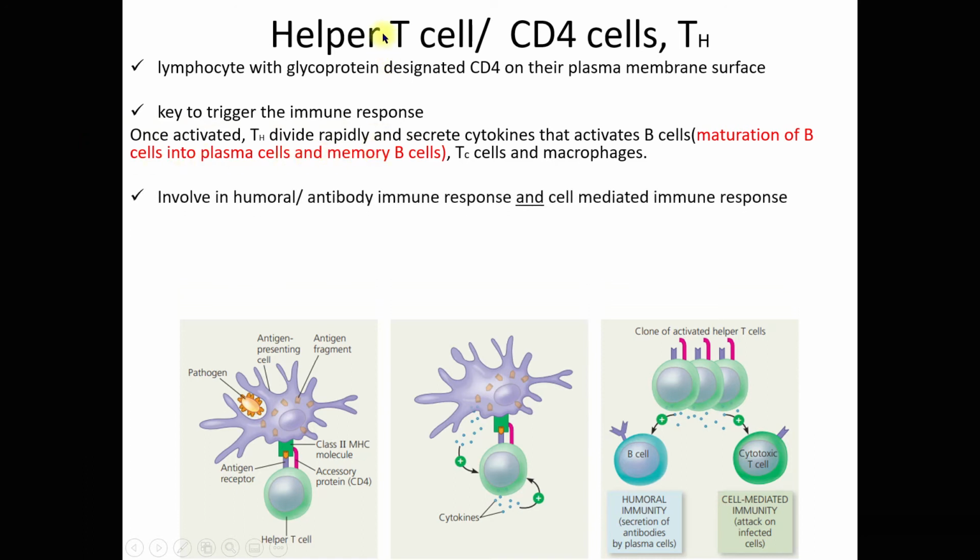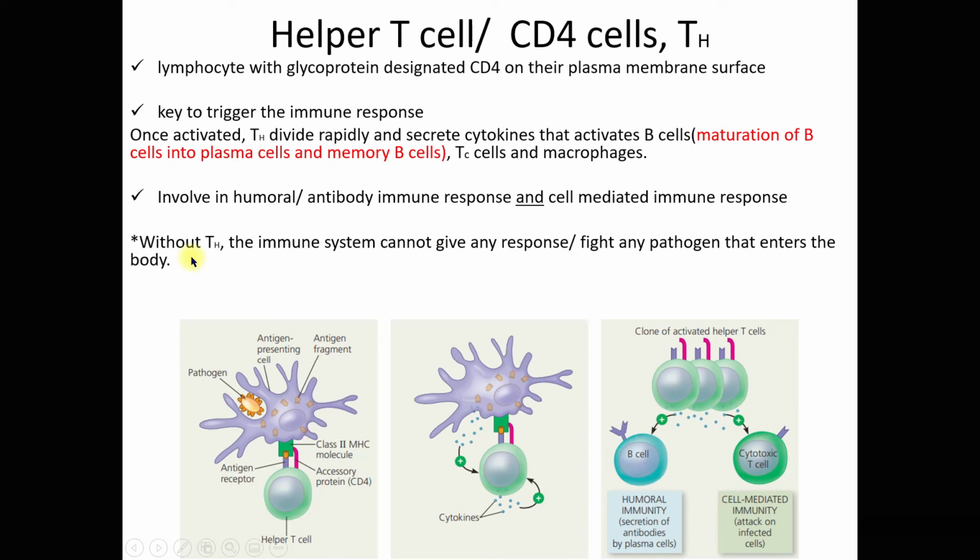This helper cell involved in humoral immune response and cell-mediated immune response, but mainly helper T cell involved in the cell-mediated immune response. Right? Without the helper T cell, your immune system cannot give any response or fight any pathogen that enters your body.